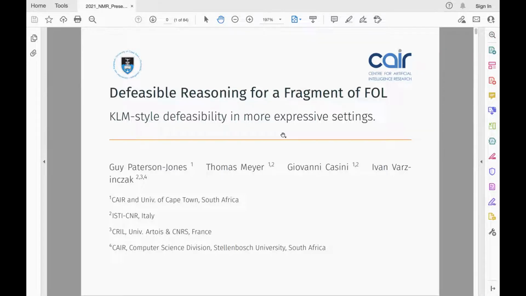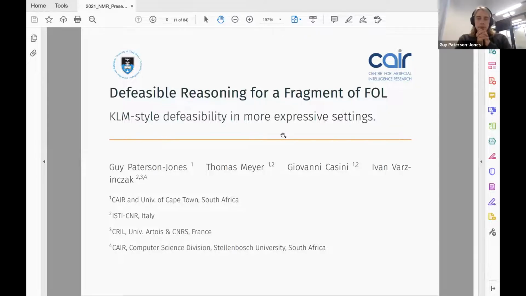So there are a multitude of theoretical models of defeasible reasoning out there, and they come in lots of different flavors. There's the mathematical models that I'm going to be speaking about today. There's computational models, so thinking about things like answer set programming or Datalog, like we saw in the previous talk. And there are cognitive models that actually model how humans think, and philosophical models, etc. So what am I going to talk about today?